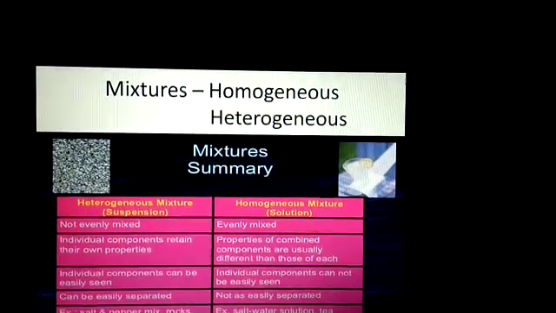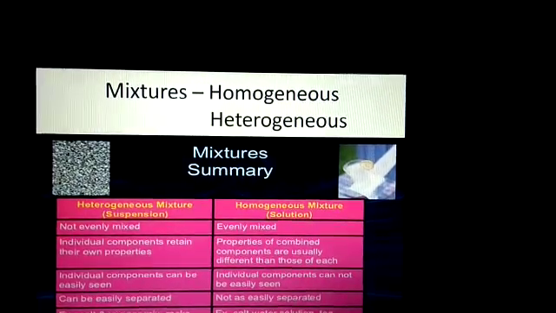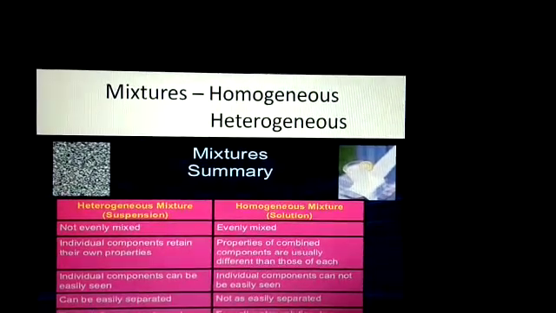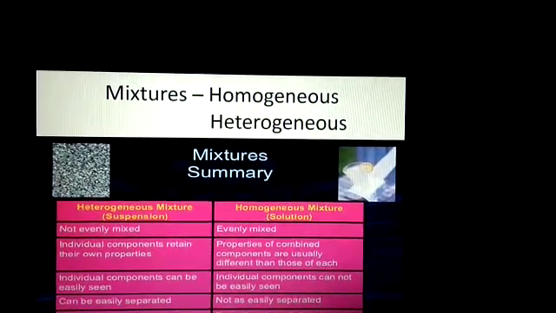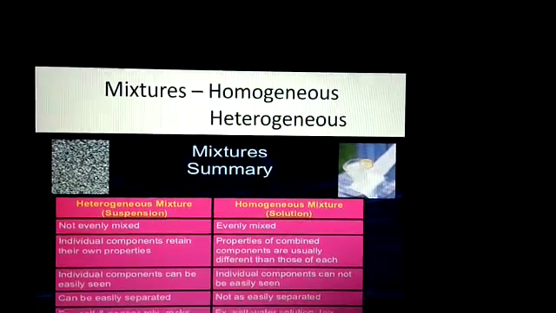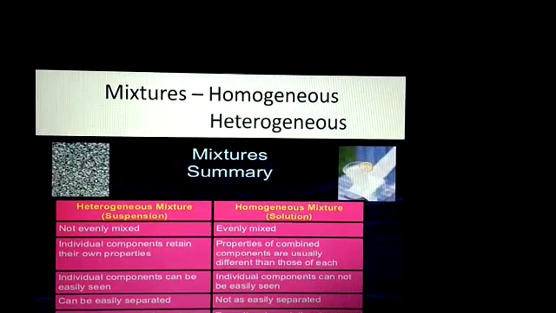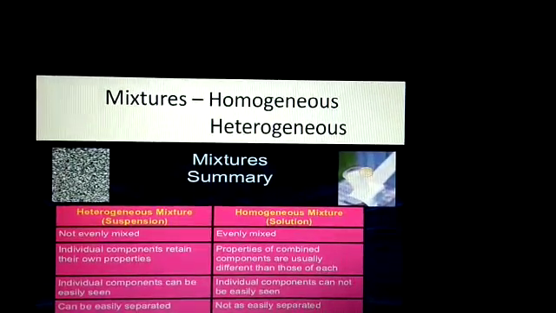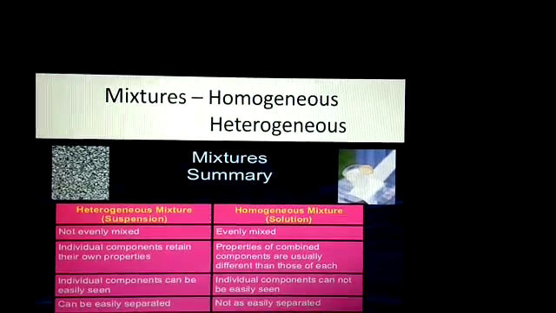Now the mixtures are of two types, homogeneous and heterogeneous. So see what is a homogeneous mixture. Homo means same, which means throughout the bulk the components are equally distributed. So in this you can see the first point, the components are evenly mixed.